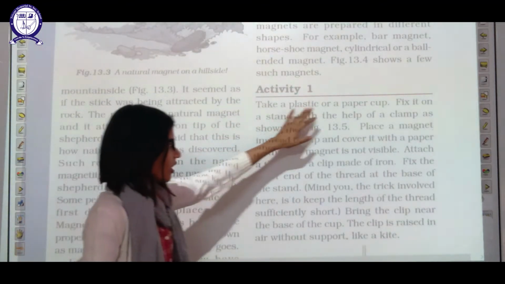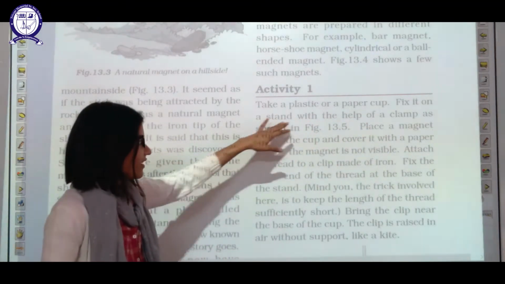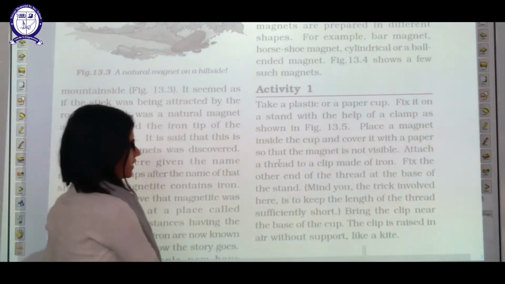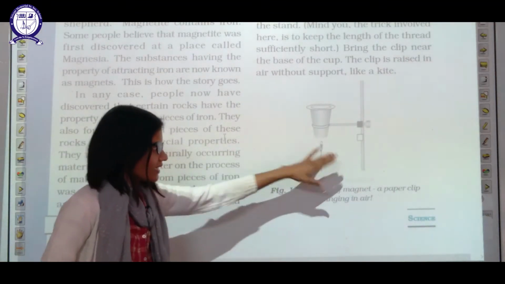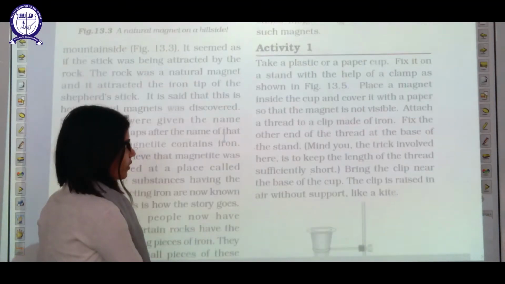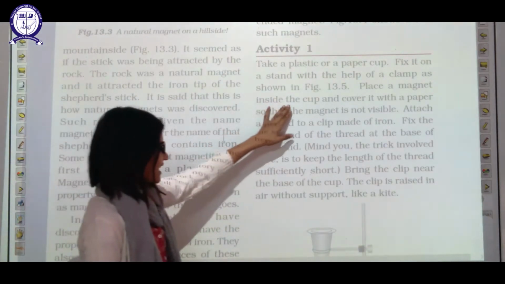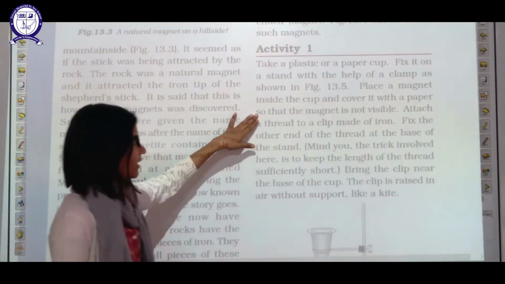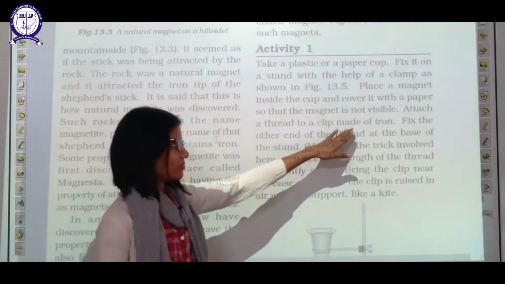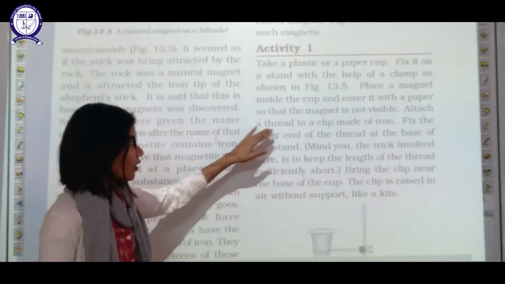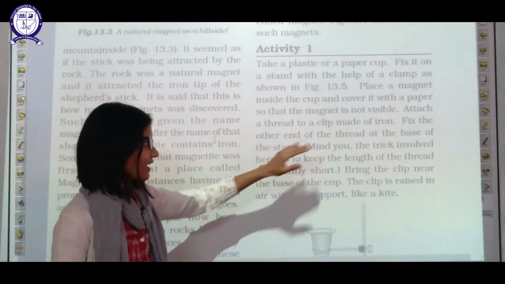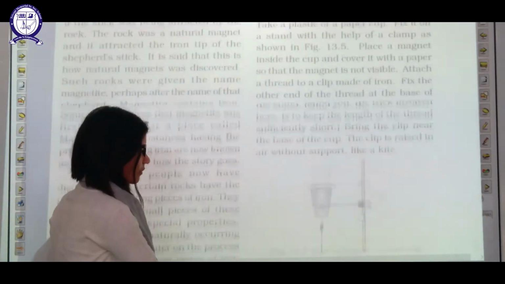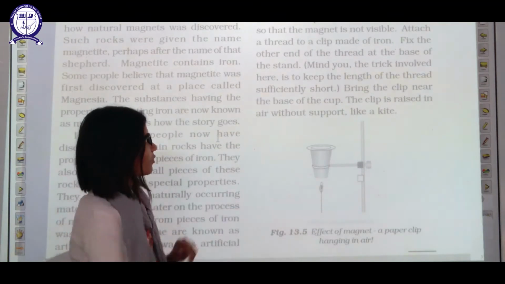Now let us study this activity 1. Take a plastic or a paper cup, fix it on a stand with the help of a clamp as shown in figure 13.5. You have to fix this glass in this stand with the help of a clamp. Place the magnet inside this cup and cover it with a paper so that the magnet is not visible. Attach a thread to the clip made of iron. Fix the other end of the thread at the base of the stand like this. Like this you have to make.